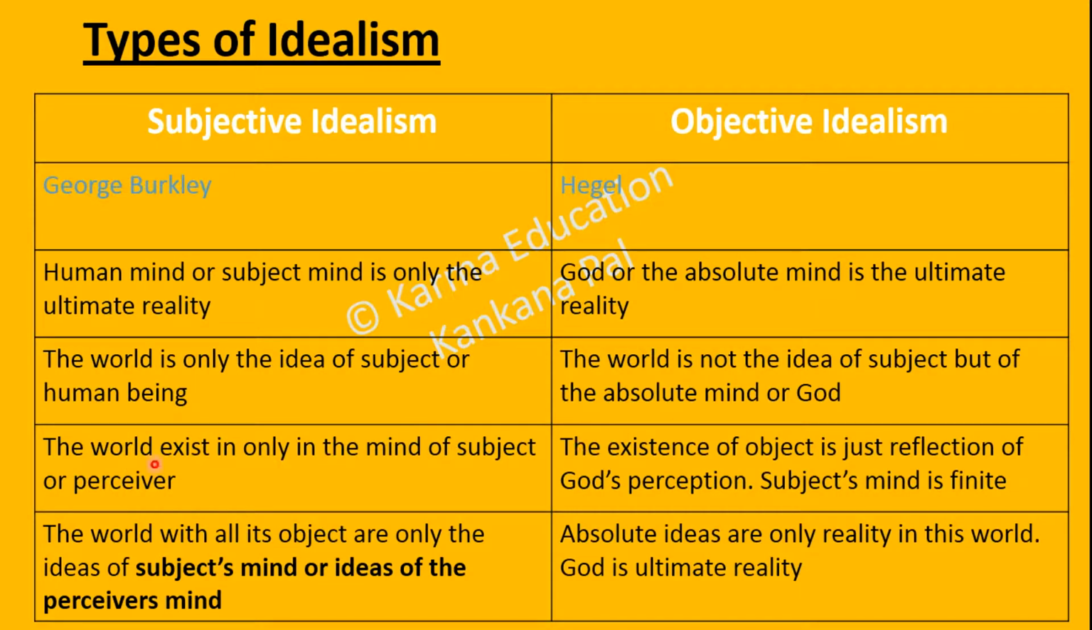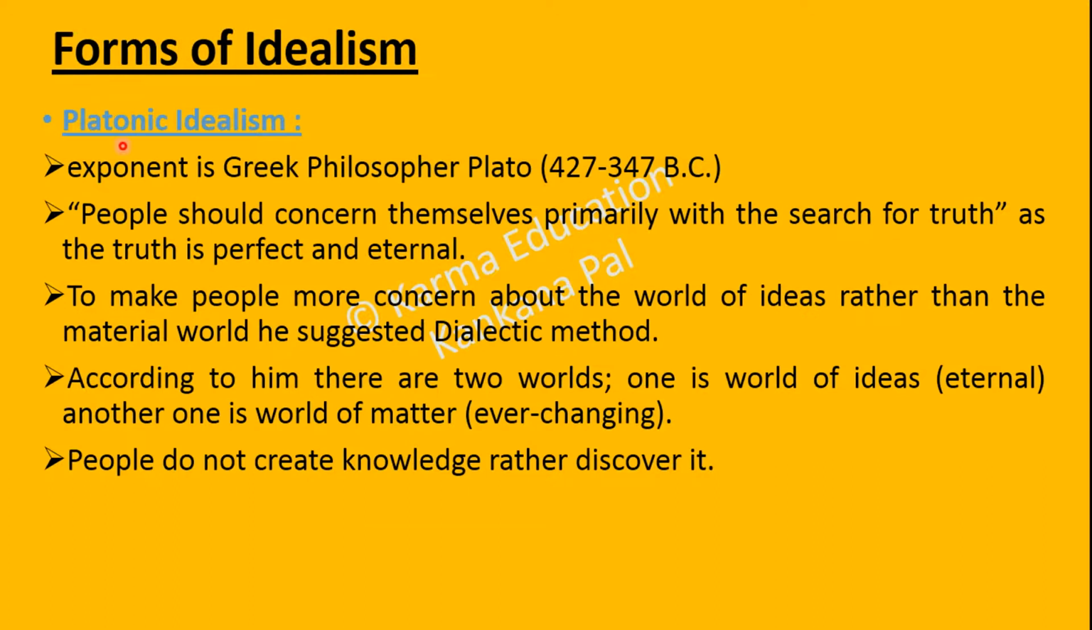According to subjective idealism, the world exists only in the mind of the subject or perceiver, whereas objective idealism says the existence of the object is just a reflection of God's perception. The subject's mind is finite or limited. Subjective idealism says the world with all its objects are only the ideas of the subject's mind or the perceiver's mind, whereas objective idealism says absolute ideas are the only reality in this world. God is the ultimate reality.